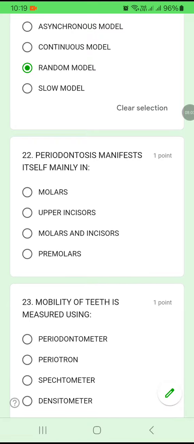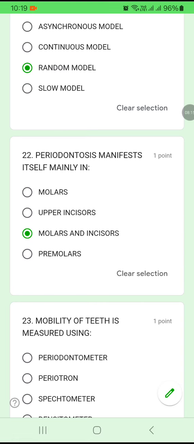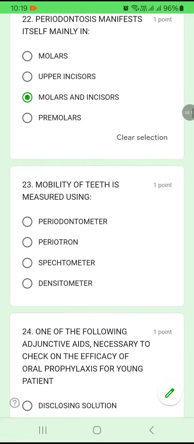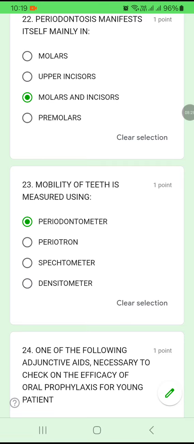Question number 22. Periodontitis manifests itself mainly in which area? Molar, upper incisors, both the molars and incisors, or premolar. Periodontitis mainly manifests in molars and incisors. Option C. Question number 23. Mobility of the teeth is measured by a periodontometer, a periotron, a spectrometer, or a densitometer. Mobility of teeth is measured by periodontometer.